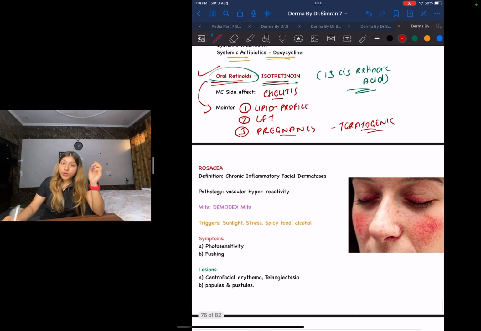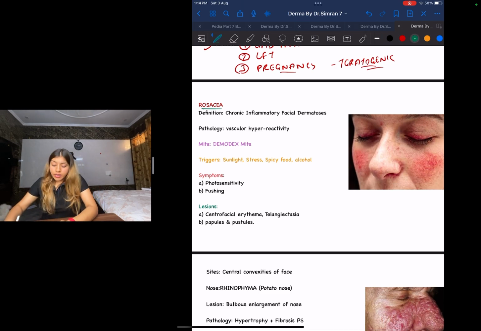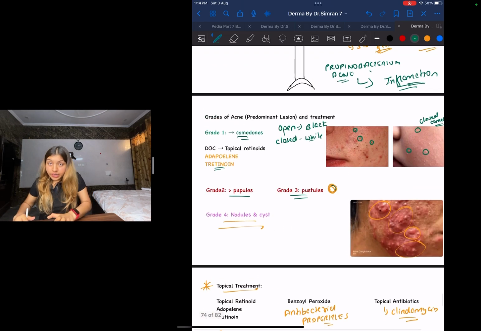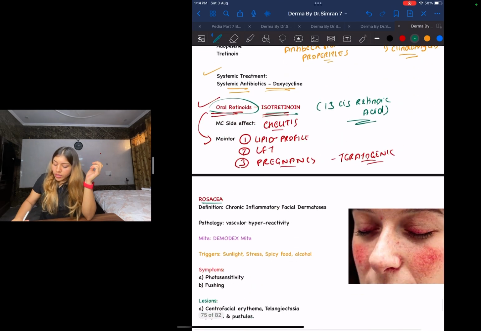Next, what you need to know is rosacea. Now we're done with acne. So this is all you need to know about acne. This was the treatment, these are the different grades, and also we understood the diet. The diet is dairy products and high glycemic diet. Next, what you need to know is rosacea.